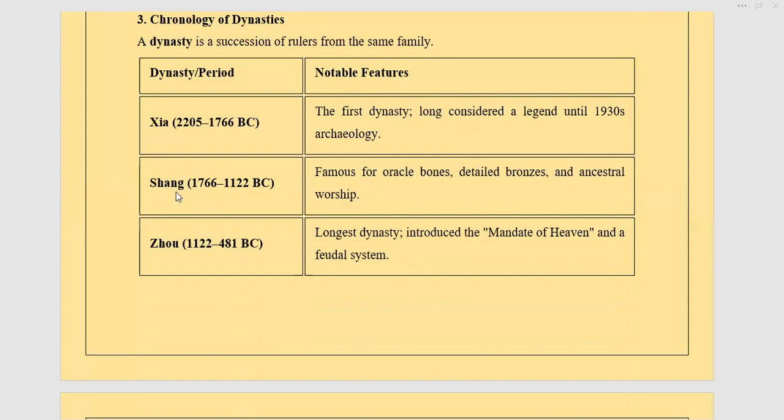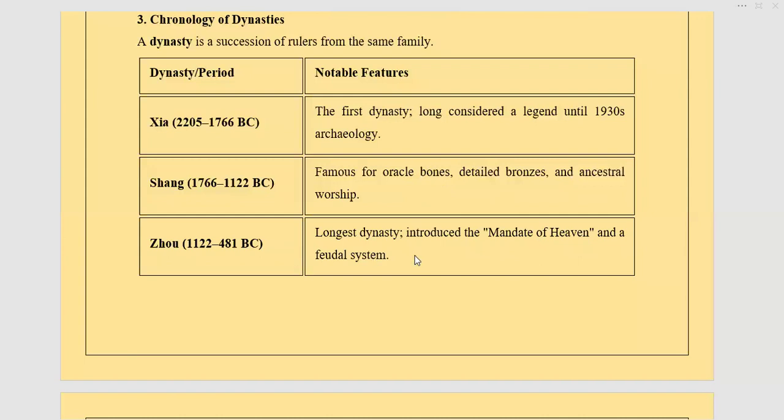Most important is the Shang dynasty. They are famous for bronze because they were able to use bronze. They are famous for using oracle bones and ancestral worship. These are all the associated things. We're going to get to know about it in detail later on, but this is one of the formats that you can use to express the dynasty. So it can be one of the ideas.